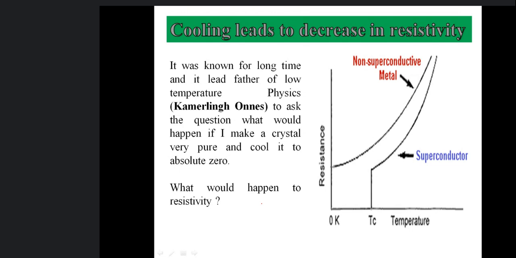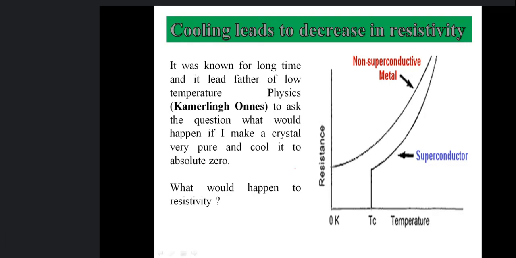As I said earlier, there were different theories. Kelvin said that resistivity will go to infinity. Dewar said that it will go to zero at 0 Kelvin, and Matthiessen said that there will be some residual resistivity, which he takes care of by increasing the purity of the material. So he attempted one experiment. But before that, let us see the timeline of how that experiment developed. This is the origin of superconductivity.